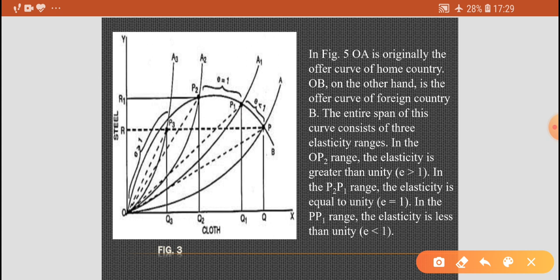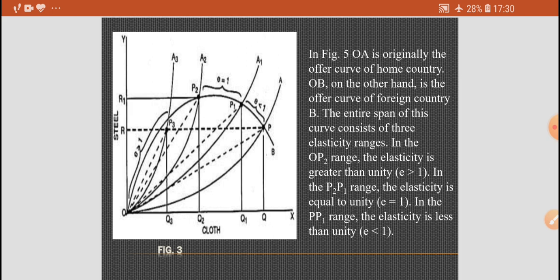On the opposite, it is better for the home country to move from P to P1, where the elasticity of the offer curve of country B is less than unity. The increase in tariff in this situation improves the terms of trade on the one hand and raises the level of welfare on the other.